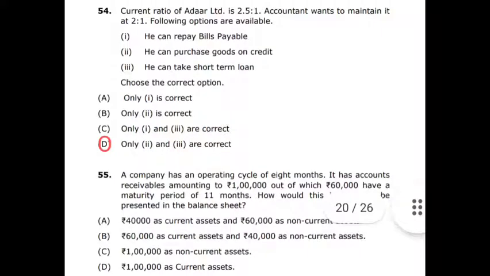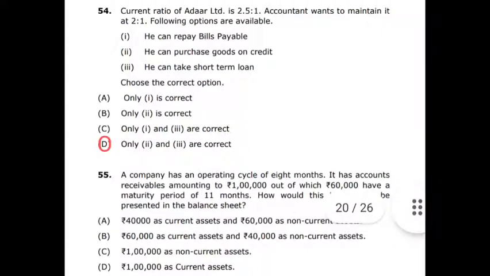Question number 55. A company has an operating cycle of 8 months. It has accounts receivable amounting to rupees 1 lakh, out of which rupees 60,000 have a maturity period of 11 months. Irrespective of the maturity period, whether it is 11 months or 6 months, 5 months, we should show all the accounts pertaining to the particular accounting period of 12 months. So how should this information be presented in the balance sheet? 40,000 as current assets and 60,000 as non-current assets.